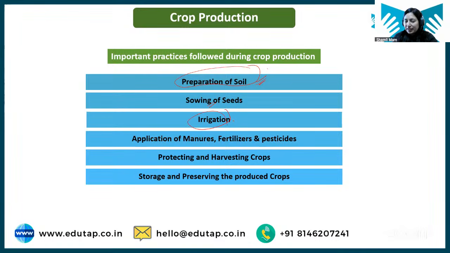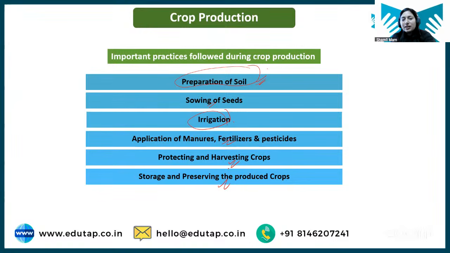Then we have irrigation. After sowing the seed, irrigation should be given so that the seed can germinate and the plant can grow and have enough supply of water, right? Then we apply manure, fertilizer, and pesticide in order to help the plant grow in a better way and get maximum yield. Also to prevent pest and disease, right? Then we protect the crop till harvesting, and at the time of maturity, the crop is harvested, right? Once the crop is harvested, we go for post-harvest management and storing of the crop. So this is the general procedure of crop production.